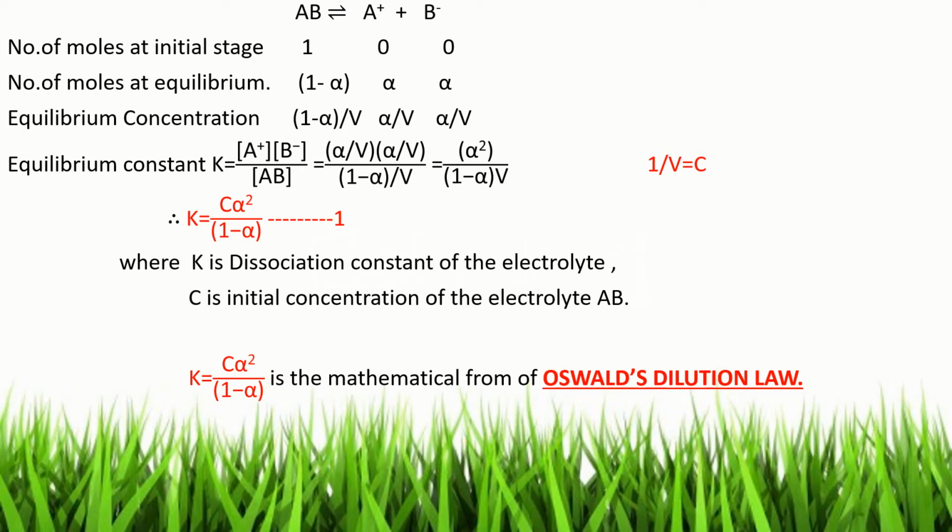Here 1 by V is equal to C, because the number of moles of AB taken initially is 1 mole and the total volume is V. So 1 by V is the initial concentration of AB. So K is equal to C alpha squared divided by 1 minus alpha, where K is the dissociation constant of the electrolyte AB, and C is the initial concentration of the electrolyte AB. This equation, K equals C alpha squared divided by 1 minus alpha, is the mathematical form of Ostwald's dilution law.